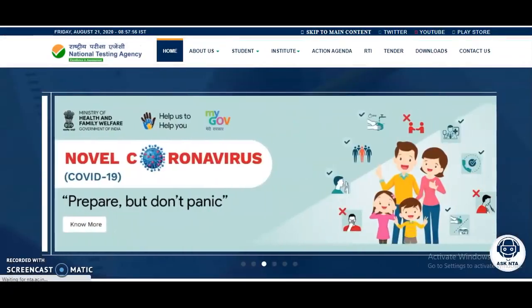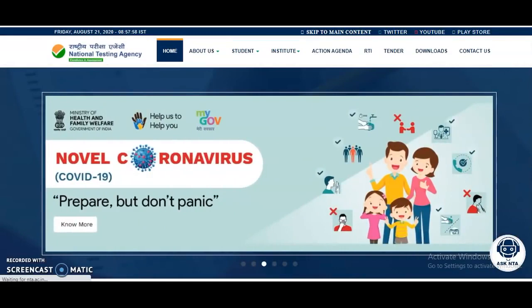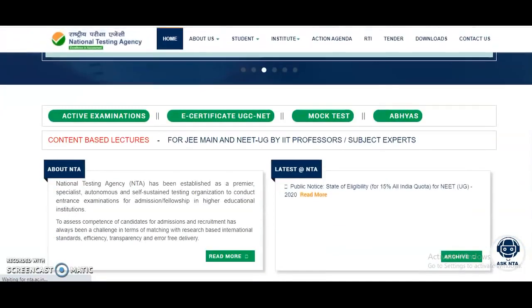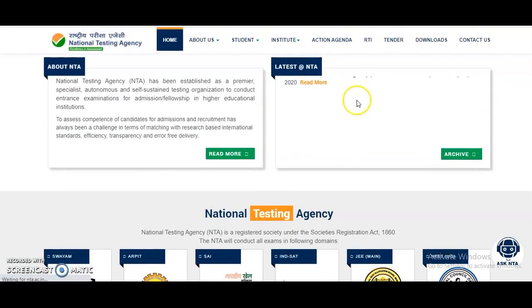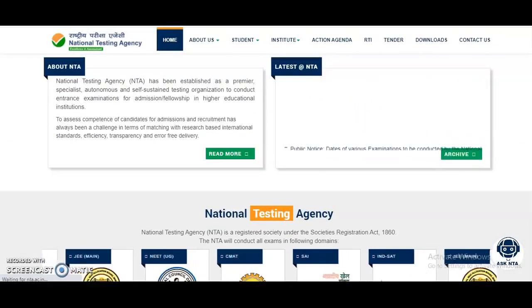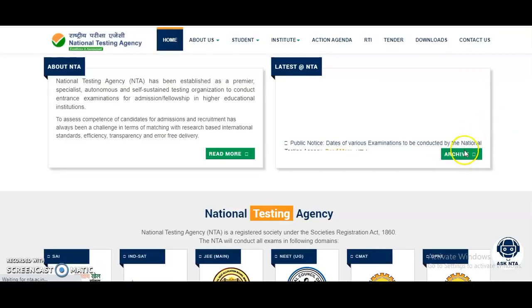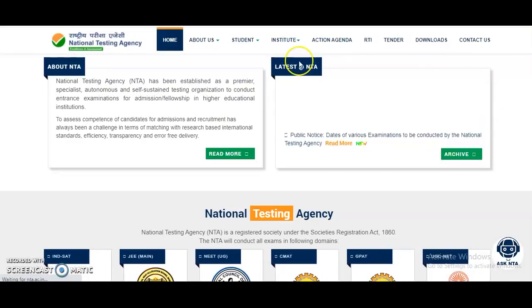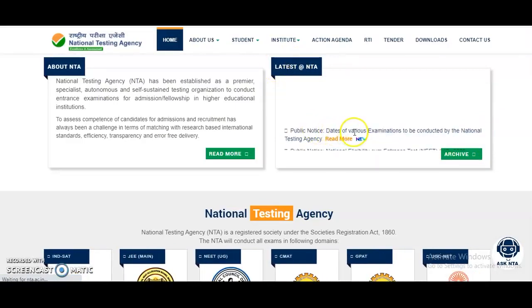Coming to the long awaited examination date of the UGC NET June 2020, it is finally announced by the National Testing Agency. All of you may know the official website, that is nta.ac.in, and in the latest NTA section you can check the dates of various examinations to be conducted by the National Testing Agency. Click on this read more.